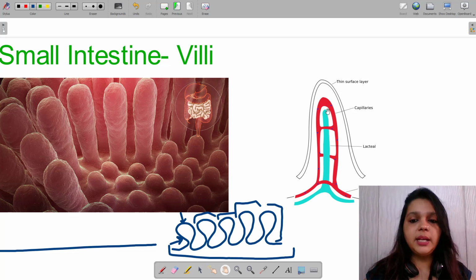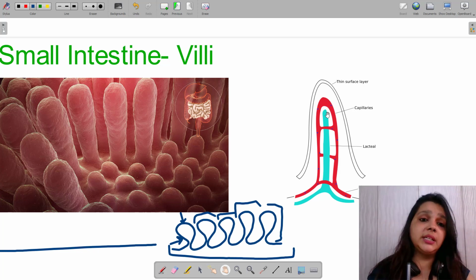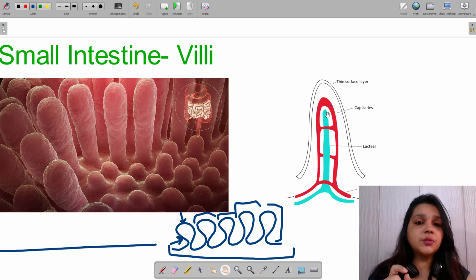Right? This is a structure for support of the villi, and the thin surface allows the materials to enter easily. So anything that you eat that gets broken down into smaller particles goes into the bloodstream here. So good or bad, everything goes into the bloodstream from here. Whatever you are eating enters here, right? Okay.